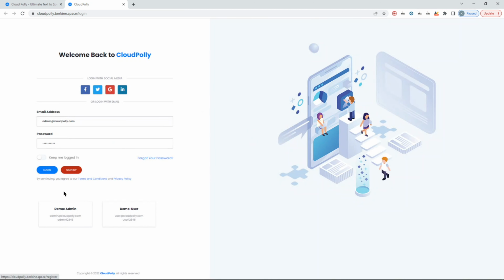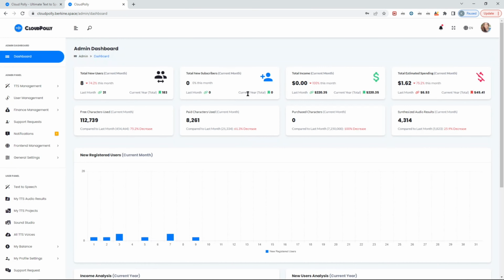Let's log in. As I said, the demo is fully online. You can use our default admin credentials or user credentials. Since it's a demo, most of the features will be disabled, but the main core component of text-to-speech is available for testing. When you log in as an admin, the first thing you'll see is your admin dashboard.